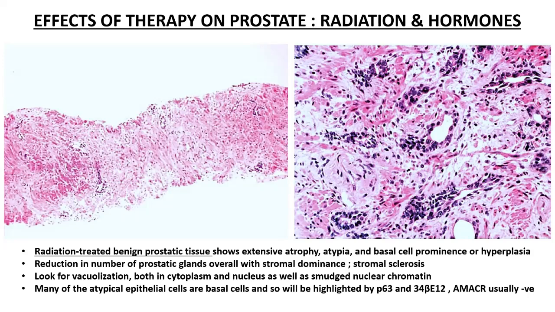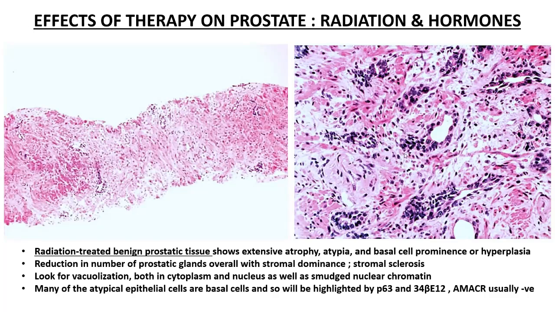And at the same time, whichever glands you are seeing, you appreciate the fact that these cells look very basaloid. They do not have much cytoplasm to them, which is another important change brought about in the prostate by radiotherapy. The glands become shrunken and have an atrophic morphology. And within this atrophic gland, it might sometimes be difficult to discern the basal cell layer. A few important things need to be kept in mind.